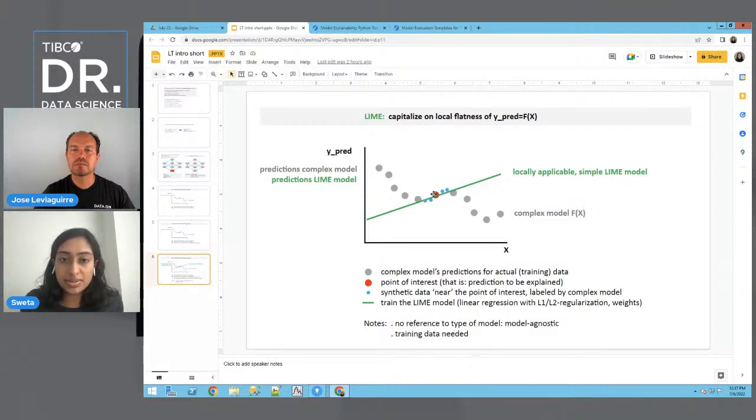Yes. The reason it's doing this is because it's training a linear regression model, to be specific. Linear regression models are highly explainable just in the way that they're set up. Compared to more complex models like a neural network or a random forest, a linear regression is very easily explainable. So LIME is essentially trying to, I don't want to say replace, but find a linear regression model that can work like the model that you actually used to create these predictions.